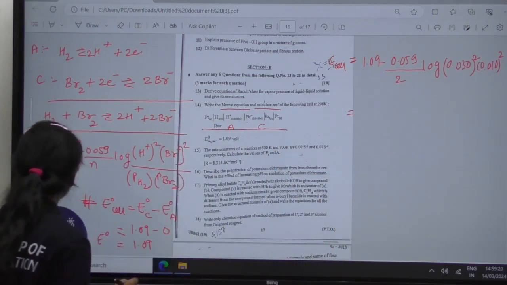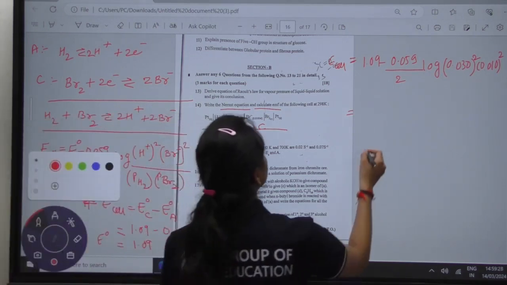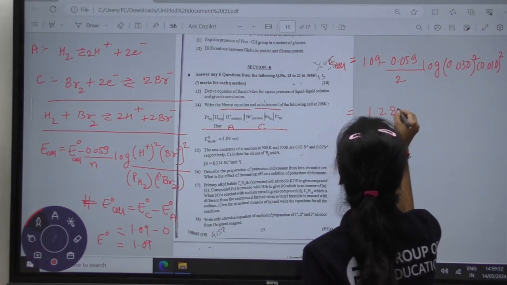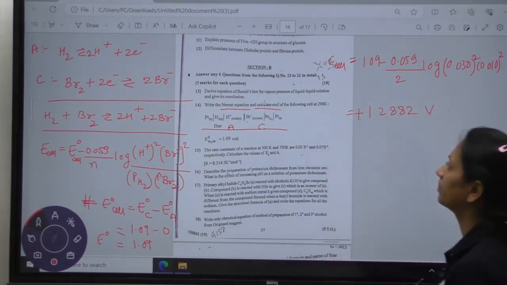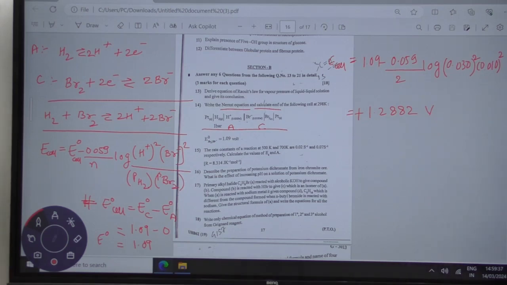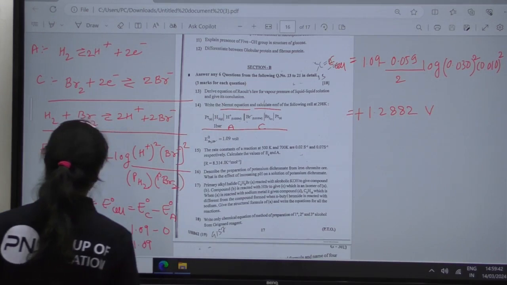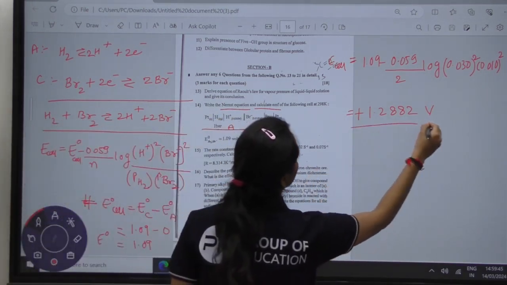On solving this, we are going to get the value which is equal to 1.2882. The value comes here equal to 1.2882 volt, and it will be positive. So we can say that the reaction is feasible. Okay. This is the numerical answer of your question number 14.